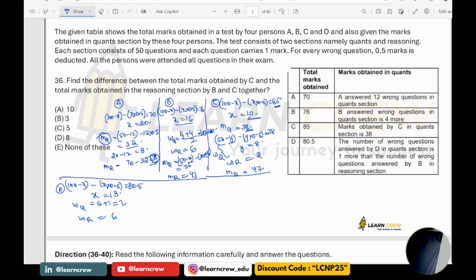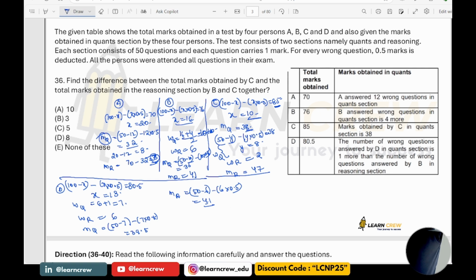Now marks obtained in quant would be how much? Marks obtained in quant would be (50 minus 7) into 0.5, which is equal to 39.5. So marks obtained in reasoning would be how much? (50 minus 6) minus 6 into 0.5, which is 41, because this total is 80.5. Now we have all the data.